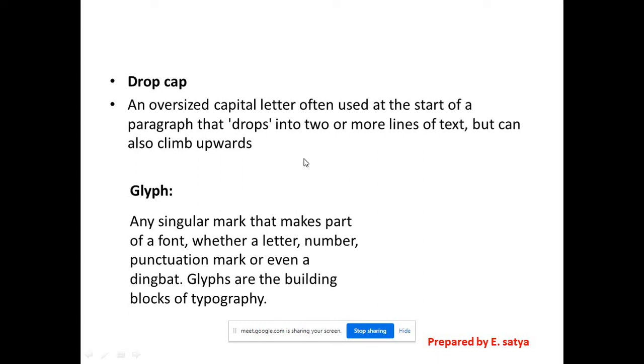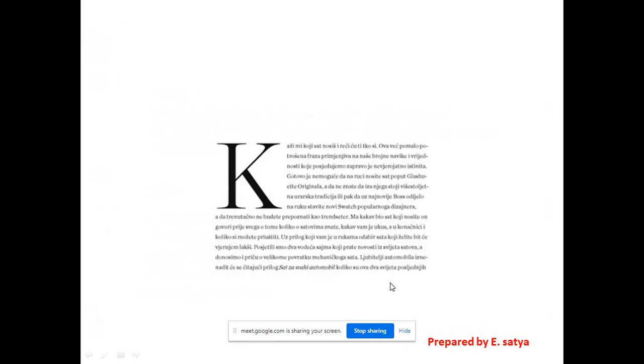So this is a drop cap. See, in this paragraph, the first letter K is occupying 1, 2, 3, 4, 5, 6, 7 lines with K only. This is a drop cap. Sometimes it goes down and sometimes goes up also. So these are the drop caps.